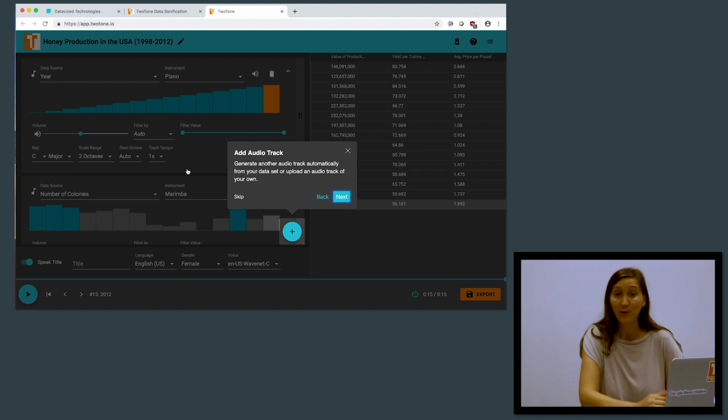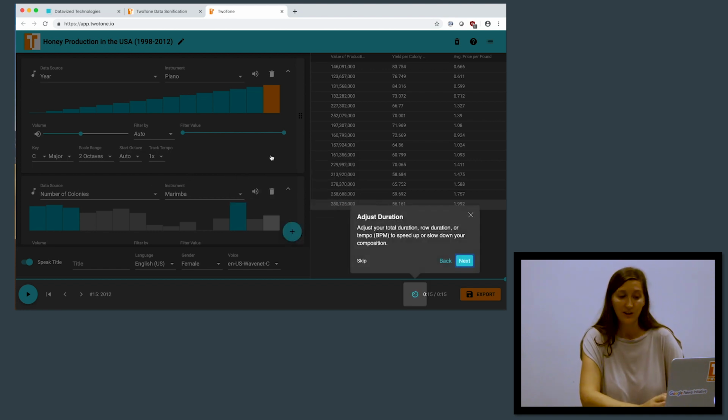Next, of course, you can create another audio track, which TwoTone will automatically assign from your data set based on each column. Or you can also upload an audio track of your own. This feature is very useful for assigning a particular sound to a data value or a particular column that you want to stand out from perhaps the other default instruments built into the tool. You can also adjust duration of the entire sonified piece and soundscape. So in this case, you can adjust the row duration or tempo to speed up or slow down your composition.